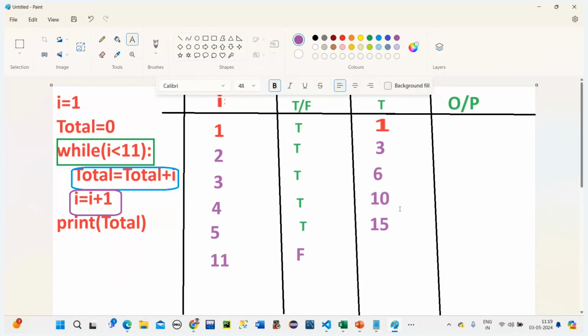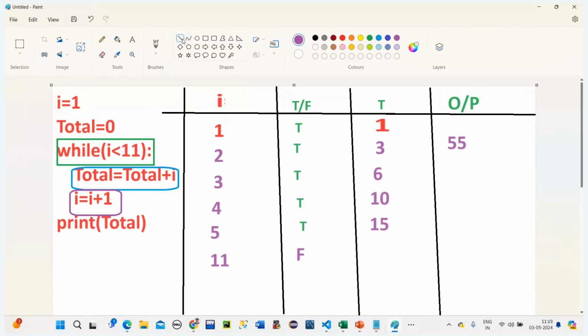The total value will be whatever was there previously. When it is false, it will come out of the loop. Okay. Yeah, when this is false it will come outside and go to the next point. So all of this will be getting added, and finally what is the total addition that we are going to get here? Understood? Yeah. And that is 55. So if you want you can take a pic of this also.